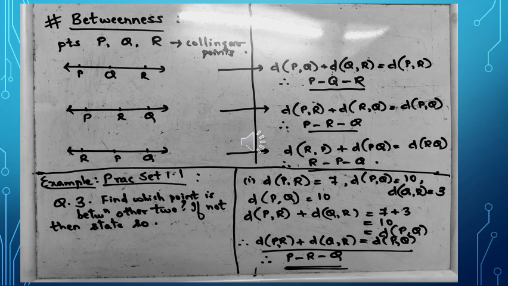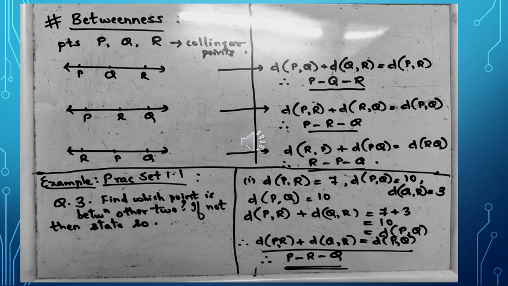In the first possibility, we can see that point Q lies in between P and R. Thus, we obtained distance PQ plus distance QR is equal to distance PR. Then we can apply the concept of betweenness and show that Q lies in between P and R, and it is written as P-Q-R.